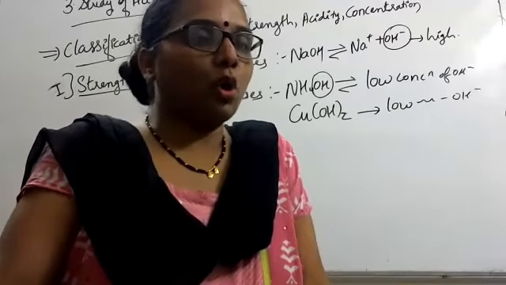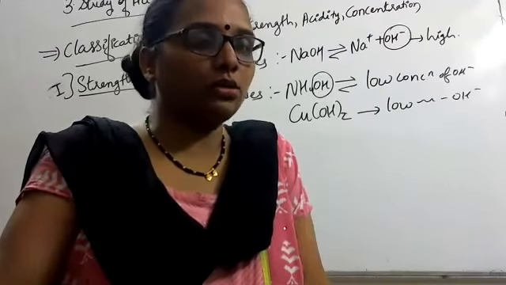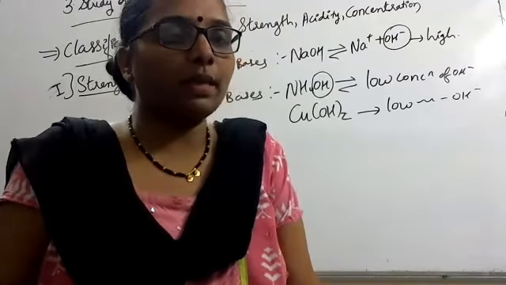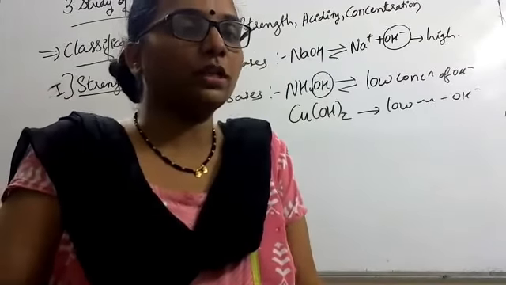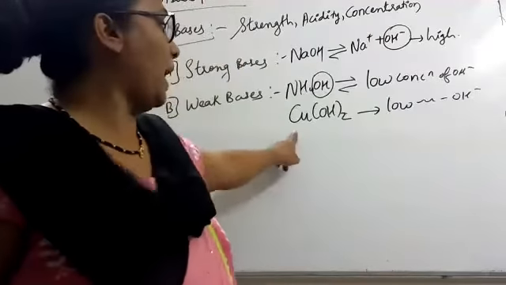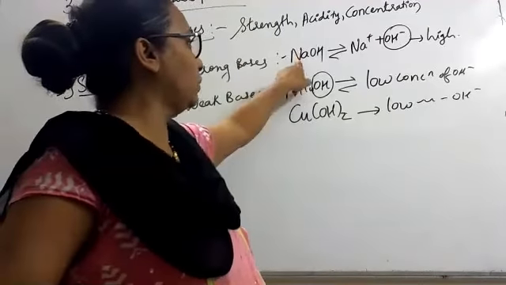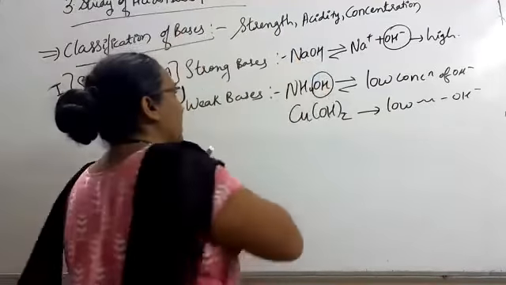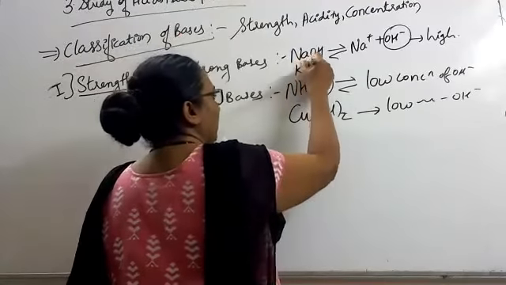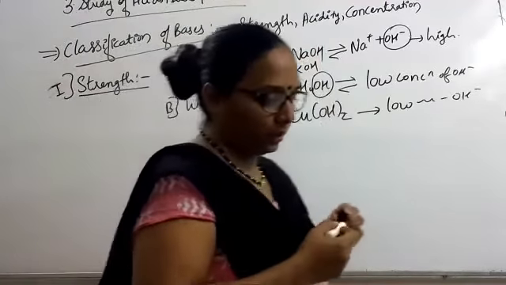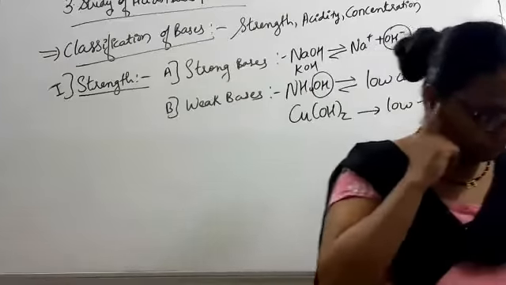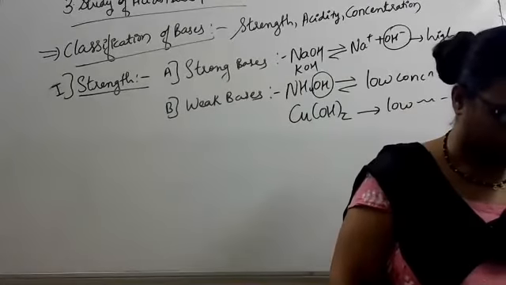Examples of strong bases are NaOH and KOH. Examples of weak bases are NH4OH and CuOH twice, copper hydroxide, ammonium hydroxide. One more example of a strong base is potassium hydroxide. Understood? Yes, ma'am.